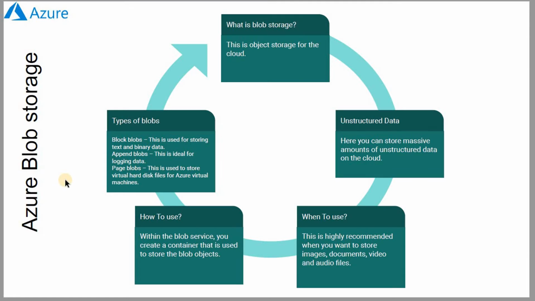And the types of blob services: we can say blob, which is used for storing text and binary data. Within the blob, there are three different types available. One is blob, another is append blobs, which is ideal for logging data, and page blob, which is used to store virtual hard disk files for Azure Virtual Machine.